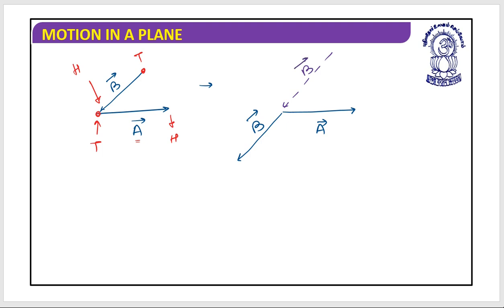This was the previous, and now it has been shifted. So now, if it has been shifted, that means this is the angle theta. How could I say this? Because look at this. This is the tail part of A, this is the tail part of B, and you have matched tail to tail. So this could be considered as an angle theta. I hope this is clear. Is it? Okay.